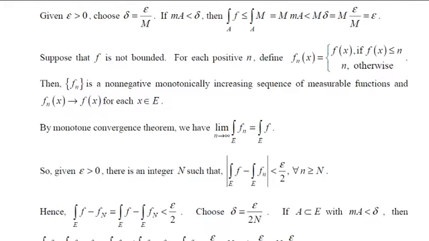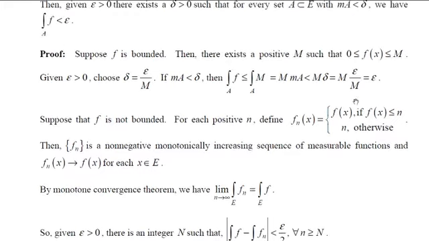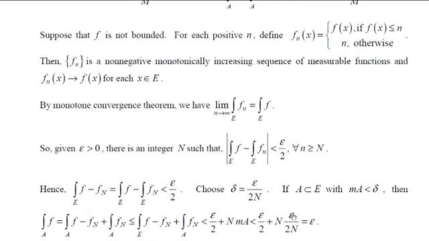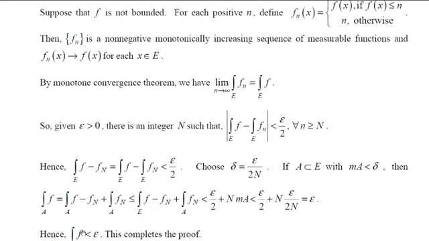That is epsilon by 2 plus n into, what is your measure of A? Your measure of A is less than delta, but delta is epsilon by 2n. So if you replace this and cancel off these two, you will get epsilon. So in both cases, we have proved the integral of f over A is less than epsilon, and this completes the proof.